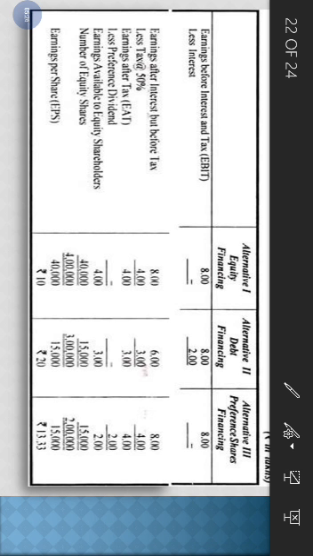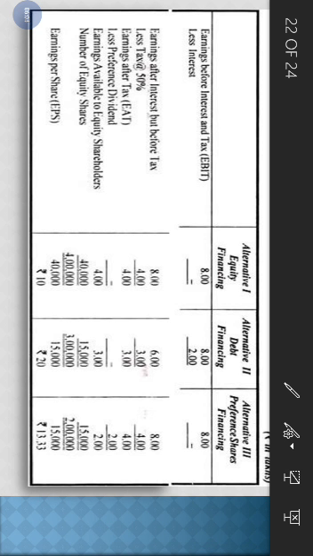We just have to calculate the number of equity shares because we are calculating earning per share for the equity shareholders only, right? Why are we calculating earning per share only? Because earning per share is for the equity shareholders and it should be maximum. The returns to the equity shareholders should be maximum to judge the optimum capital structure, because equity shareholders are the real owners of any business. If their wealth is maximum, the objective of any firm can be achieved.